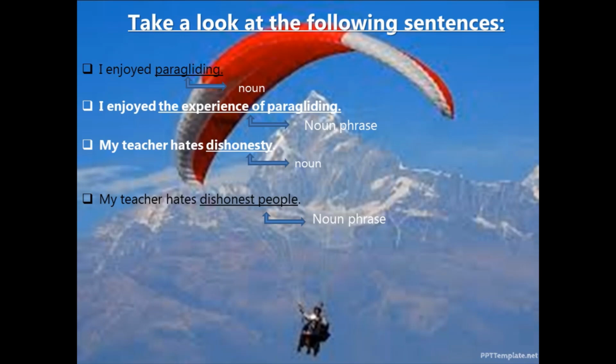And thirdly, you should understand the structure of the noun phrase. It can be determiner plus noun, modifier plus noun, or determiner plus modifier plus noun. So together that group of words including the noun would become your noun phrase.